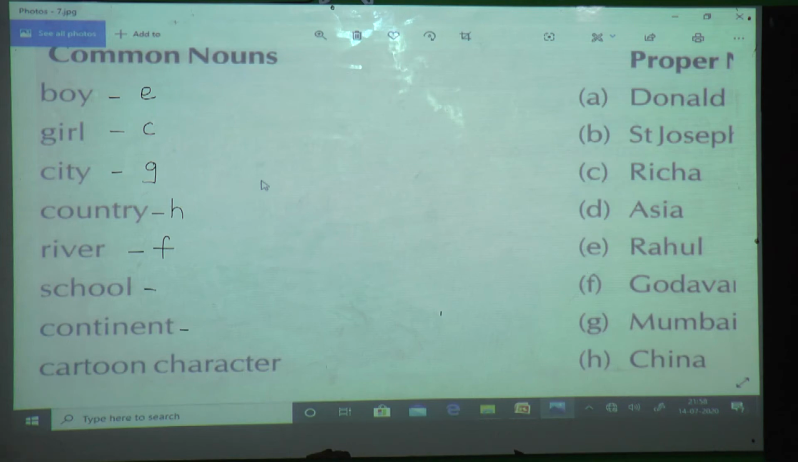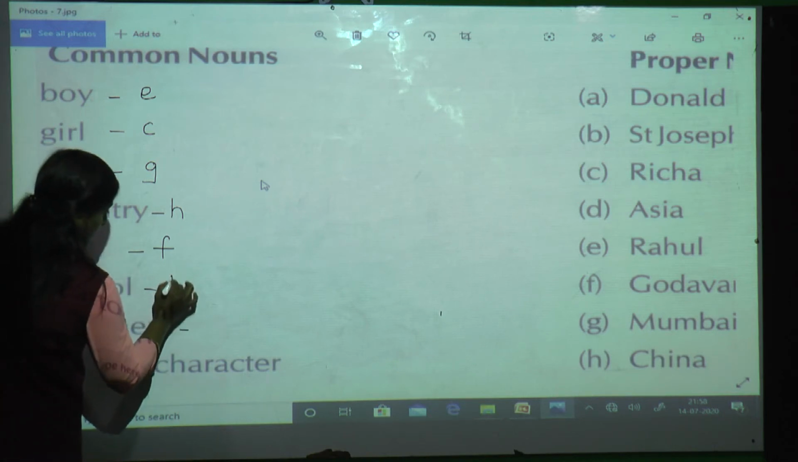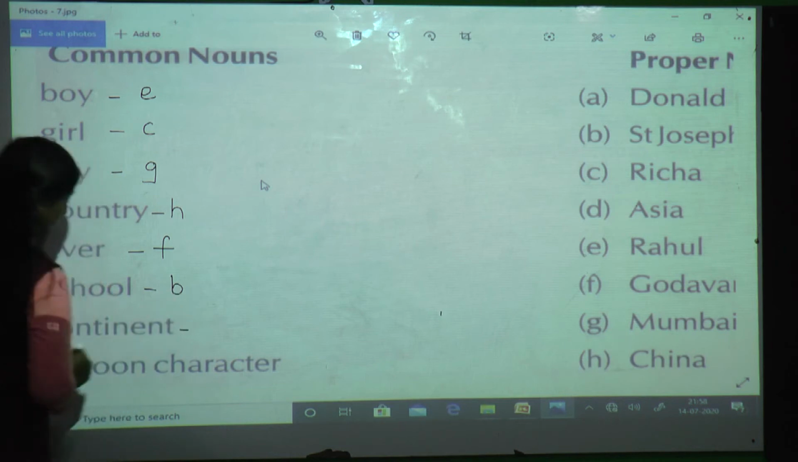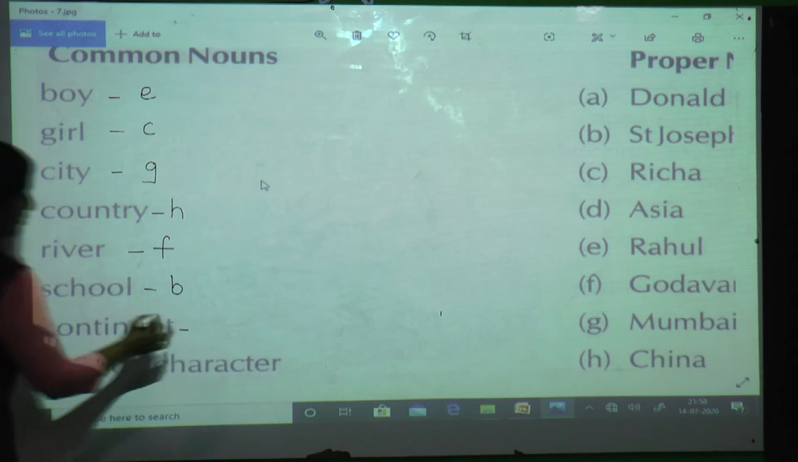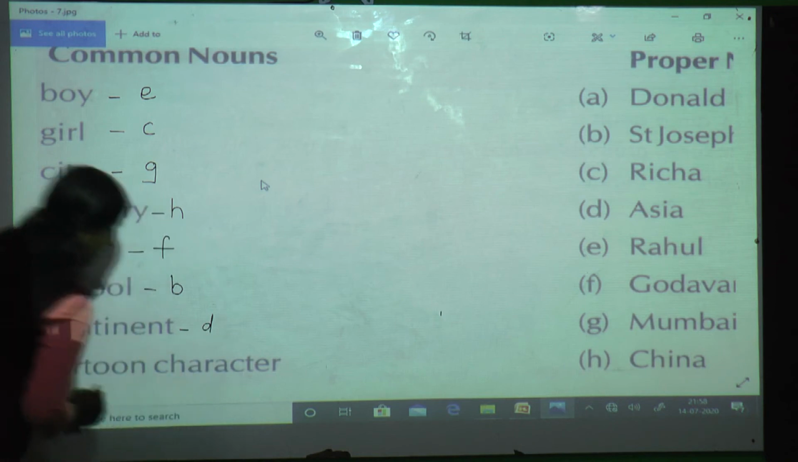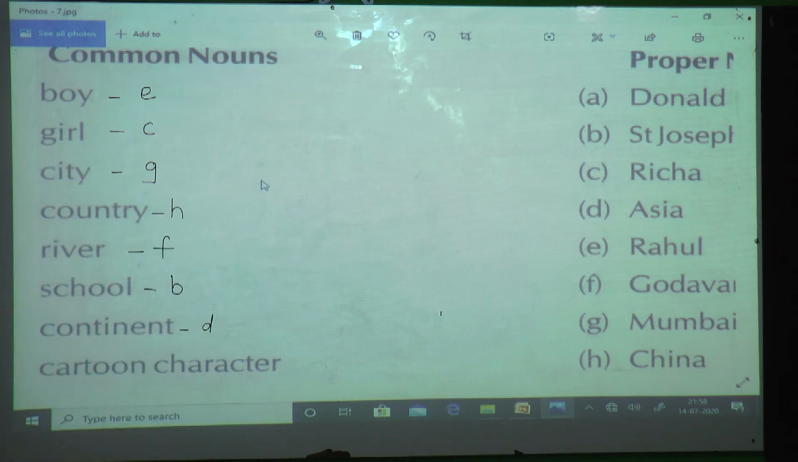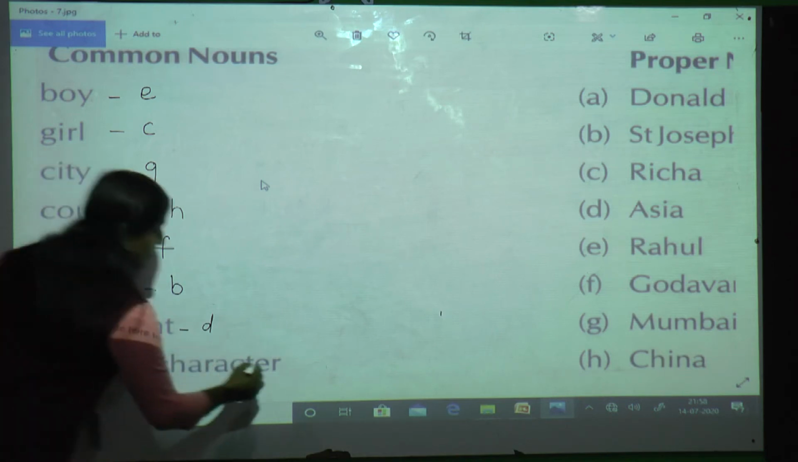Next, school. Any school name is given? Sixth one we are solving. Yes, St. Joseph Convent School. That is in B. Seven, continent. Yes. So which continent are we staying in? We are in Asia. So where is Asia? D1. So we are going to write over here D. Cartoon character. Any name of cartoon character is given in that? Yes, that is Donald Duck. That is A1.